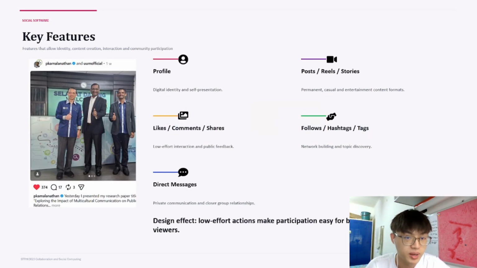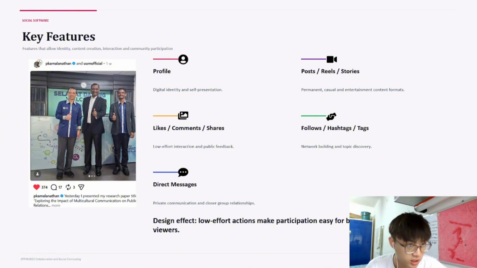Now, Instagram provides many social software features, such as user profiles, which act as digital identities where people present themselves through photos, biography, posts, and highlights. Posts, reels, and stories allow users to create and share content in different formats, while likes, comments, and shares allow users to respond to the content. Follows, hashtags, and tags support network building and topic discovery. Direct messages, which we call private messages or DMs, also support private communication. Overall, these features make participation easy because users can engage even without creating original content.